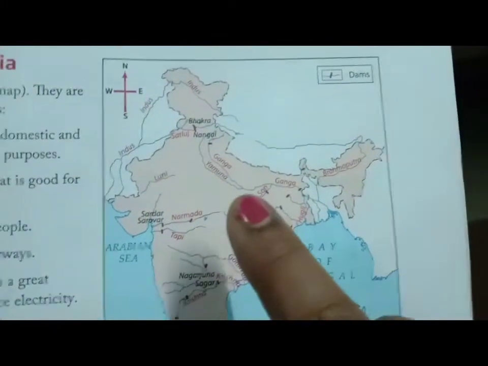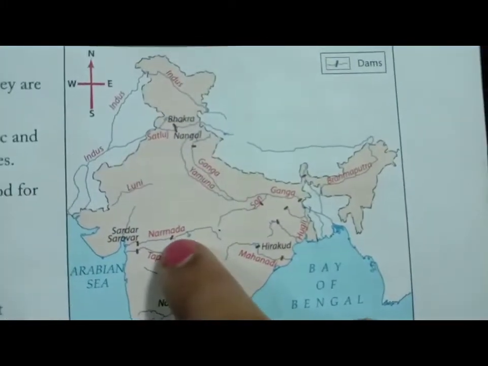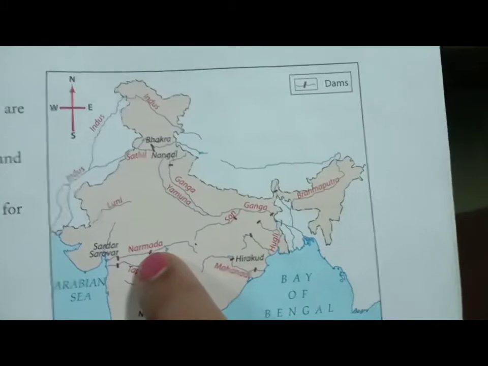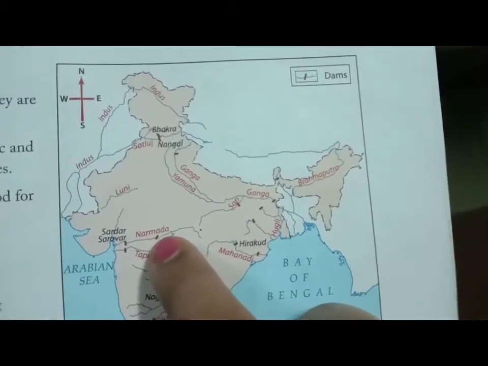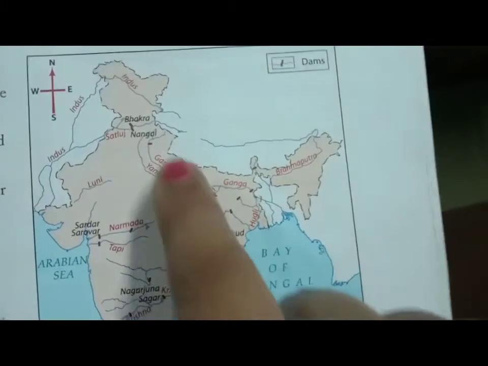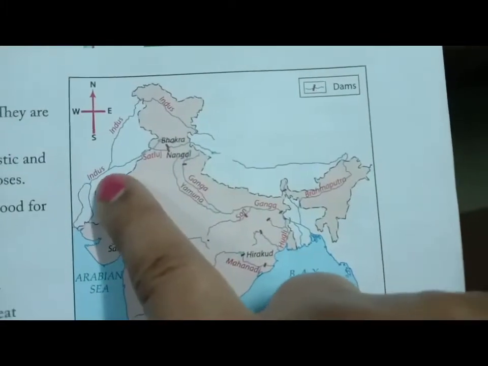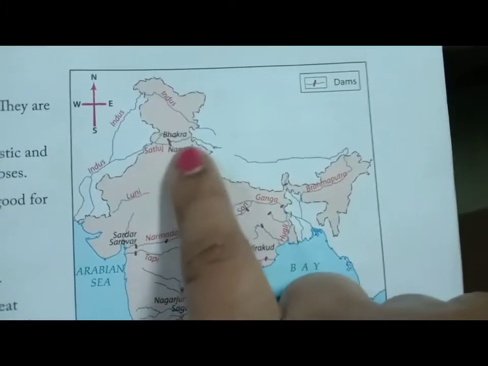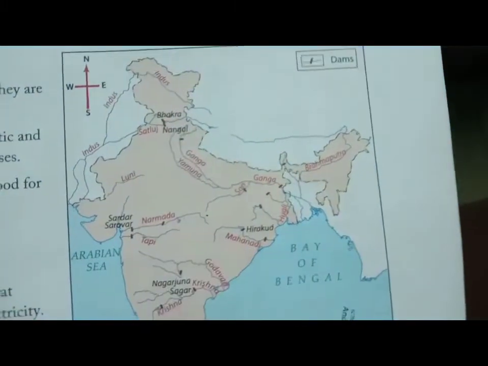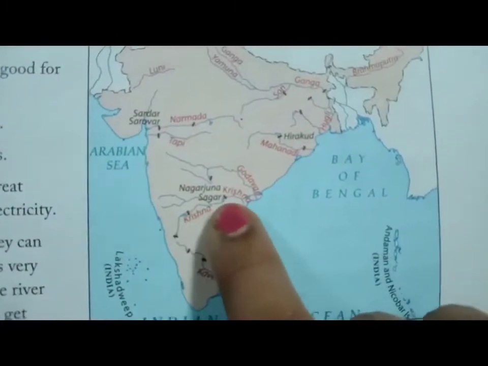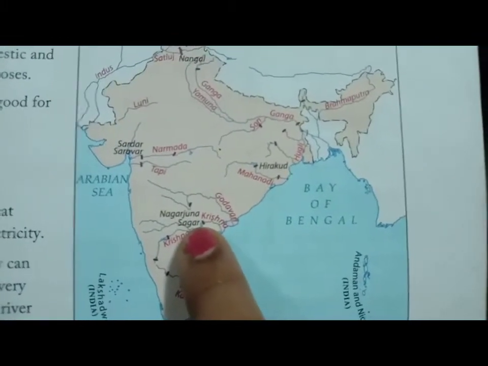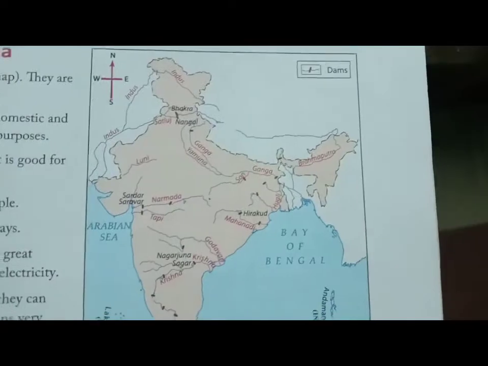Another thing I want to show you: you can see these small symbols. What are they? They are the dams of India. On the Narmada River there is a dam, and on the Mahanadi, Hirakud Dam is very important. The Satluj River, a tributary of the Indus, has the Bhakra Nangal Dam. On the Krishna River we see Nagarjuna Sagar Dam. These are very important dams of India.